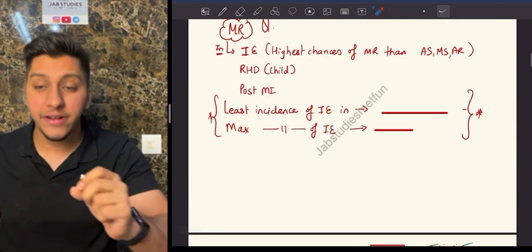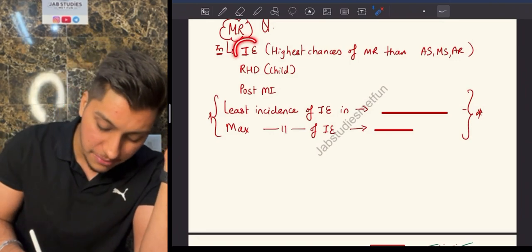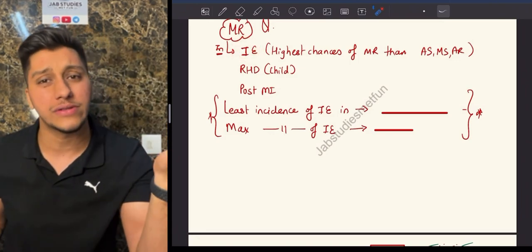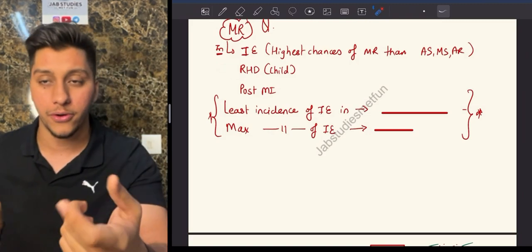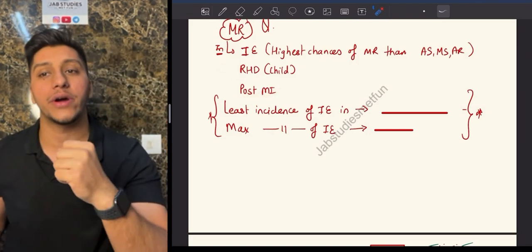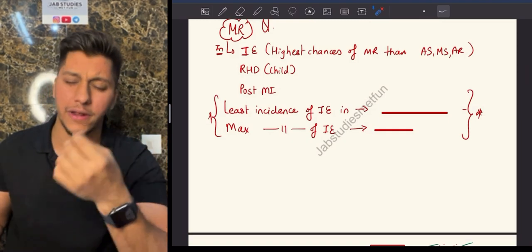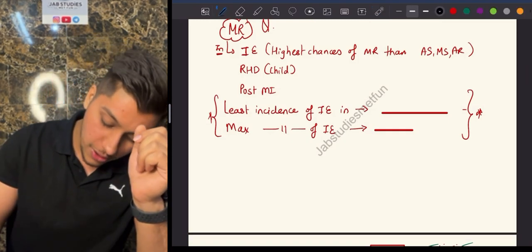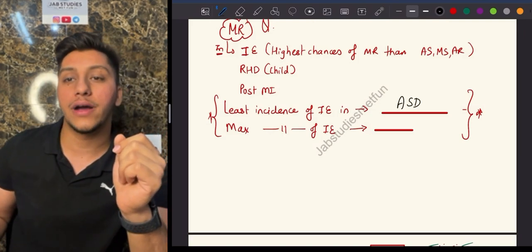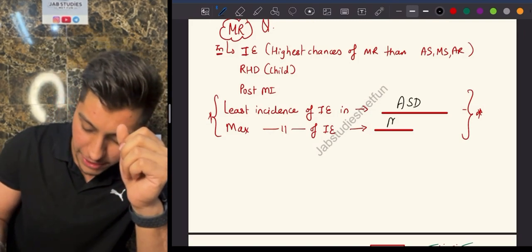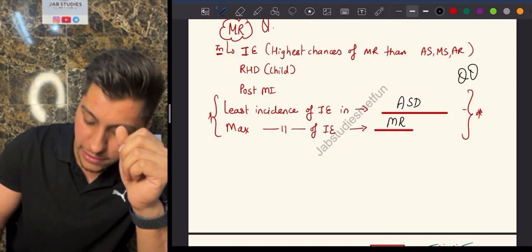So remember, mitral regurgitation is where you will have the maximum chances of infective endocarditis. Where can you see mitral regurgitation? You can see it in conditions like rheumatic heart disease, which we'll be talking about, and also post-myocardial infarction, post-MI. If you talk about least chances, as I told you, it is going to be seen in atrial septal defect, while maximum chances are going to be in mitral regurgitation. I hope this is clear. This is an important PYQ.